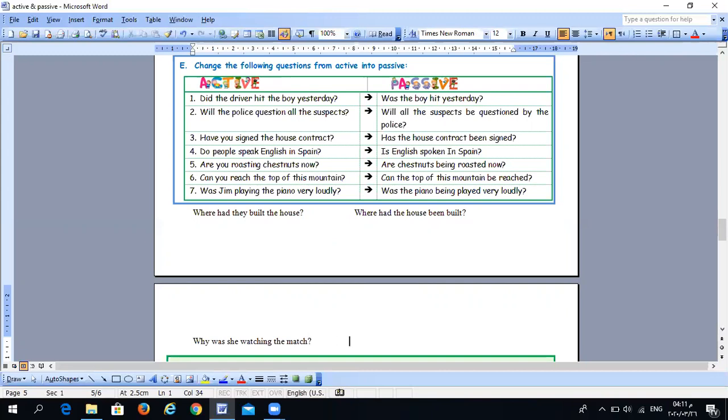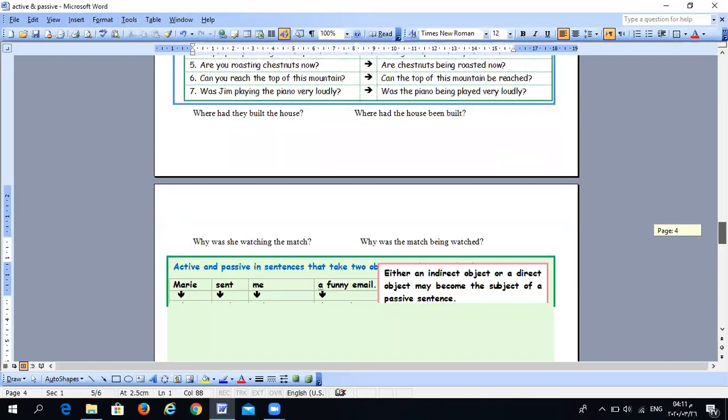Now, how do we change it? Why was the match being watched? So, as you notice here, we use the same way of changing to the passive form in questions and negatives, yes or no questions, WH questions, the same way. Nothing will change.